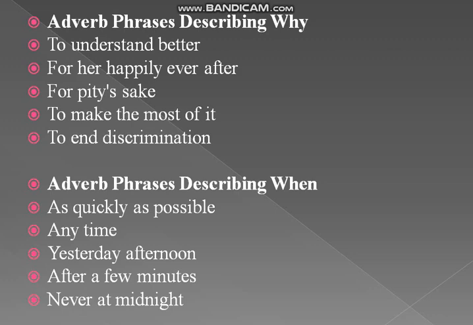Here you have noticed that all the phrases consist of two or more words, and each has an adverb in it which is modified by some other words before or after it. As you can see, as quickly as possible, here quickly is an adverb but it is modified by other words, as possible. Anytime, here any is an adverb and the word time is used with it to modify it even more. Yesterday afternoon, same, after a few minutes, never at midnight. These are all examples of adverb phrases.